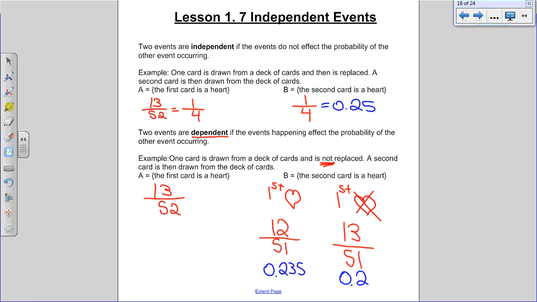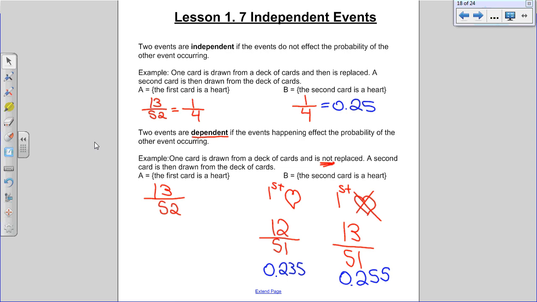13 divided by 51. What'd you get? 0.254901. So 0.254 if you round it? No, 0.255. So you can see that when the card was put back in, you still had a 25% chance. When the card wasn't put back in, if you had already taken a heart out, your chances got worse. If you hadn't drawn a heart, your chance actually got better. And it kind of makes sense.